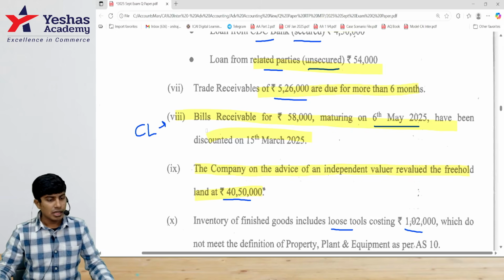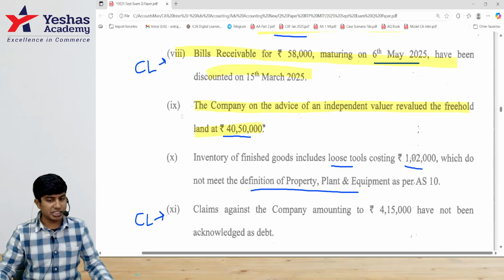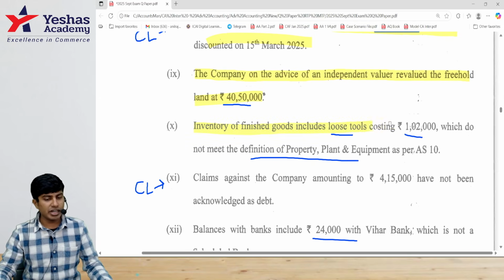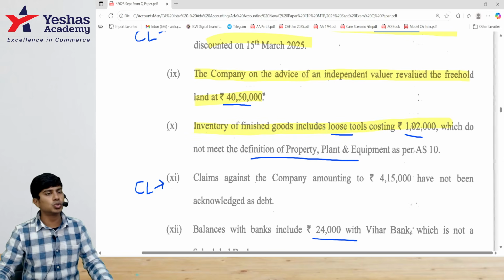Done. After that, ninth adjustment. Now I'm going to the 10th one. Inventory includes 1 lakh 2,000 loose tools.